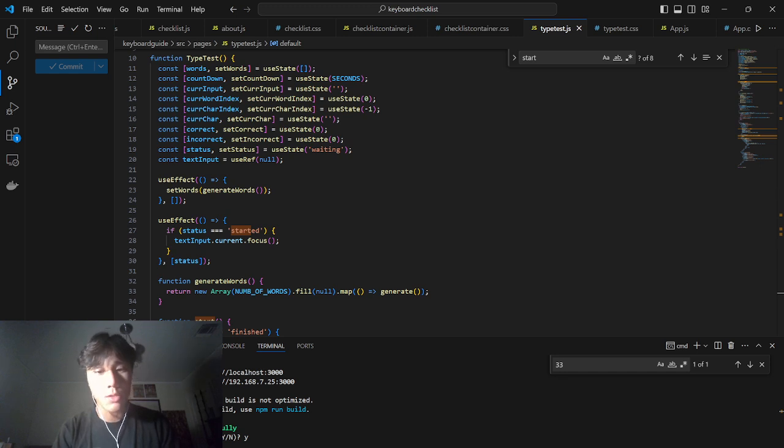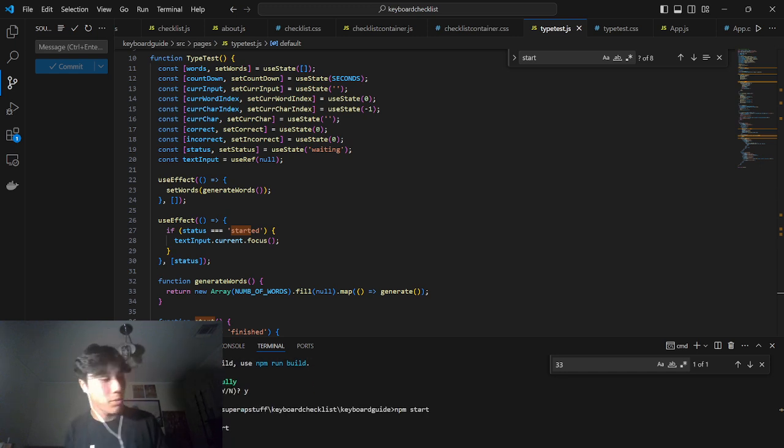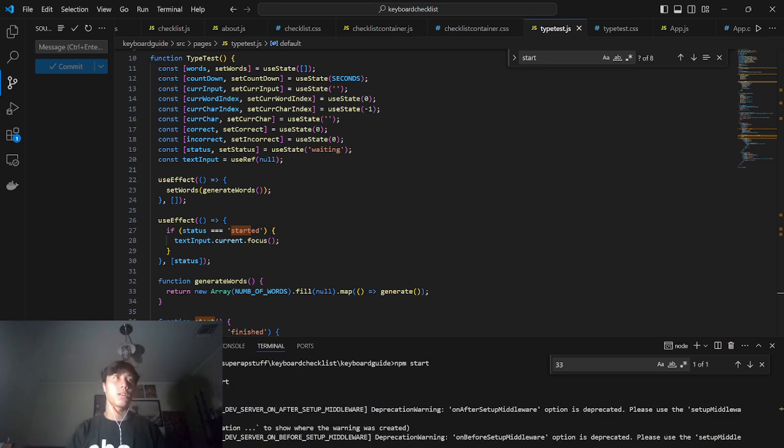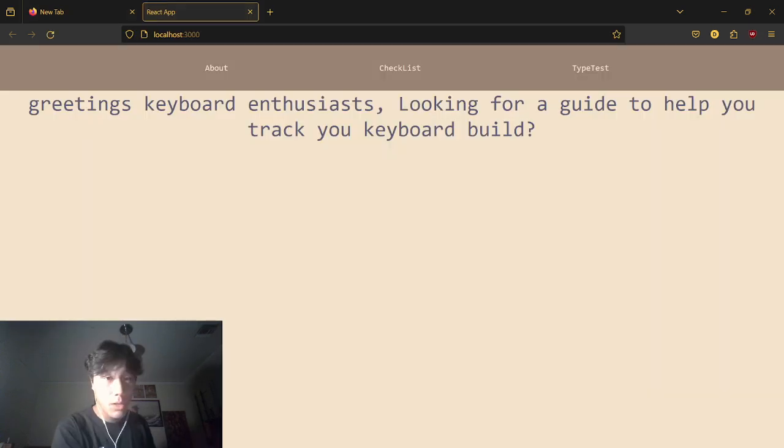So I'm just going to start it and get it running. I built this using React, bootstrapped with JavaScript, CSS, and HTML. Once you get this started, I'm just running it locally. A little message will pop up, greeting keyboard enthusiasts. It's just a little welcome message, I guess. And then I have these three tabs here, part of your nav bar, which is with React.